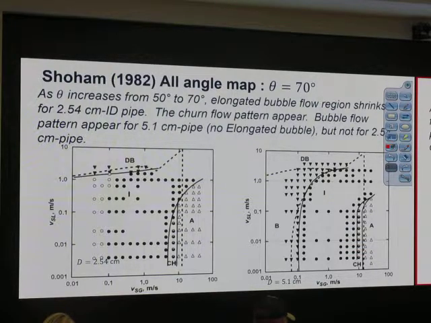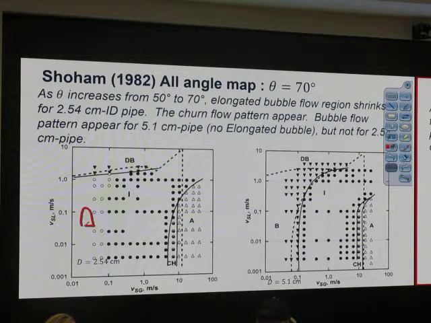What happens is, intermittent flow has a bullet-shaped bubble. When the pipe is small, that bullet-shaped bubble moves slowly. When the bullet-shaped bubble moves slowly, it blocks the pipe, and we have just the bullet-shaped bubble.